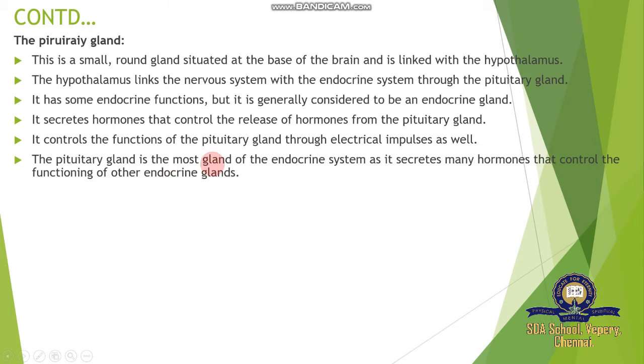The pituitary gland is one of the most important glands of the endocrine system, and it secretes many hormones that control the functions of other endocrine glands. Because it comes in control of other glands, it is known as the master gland.